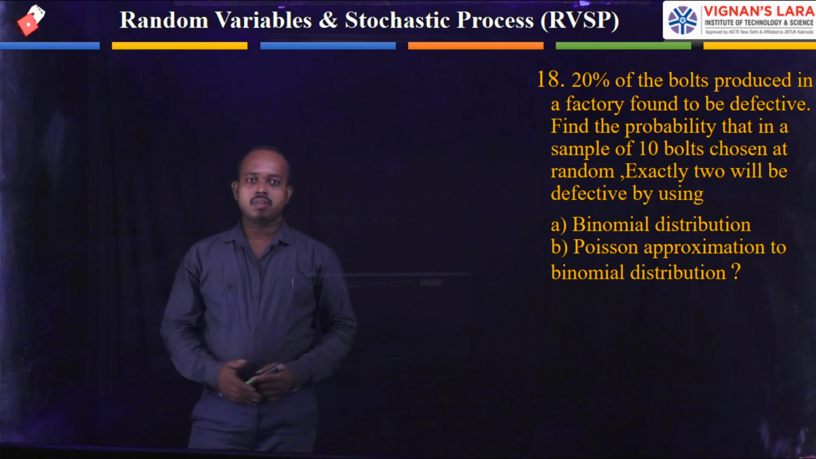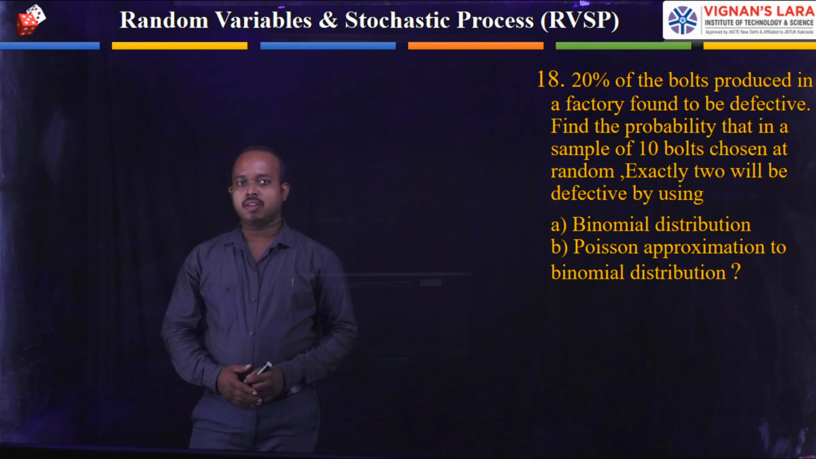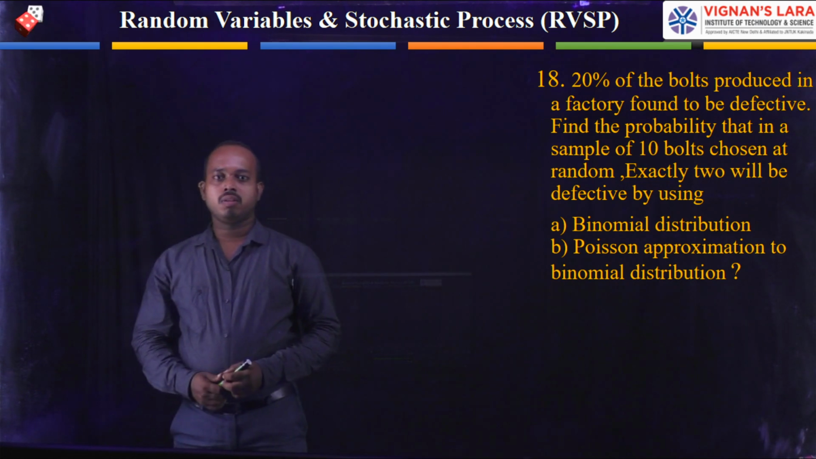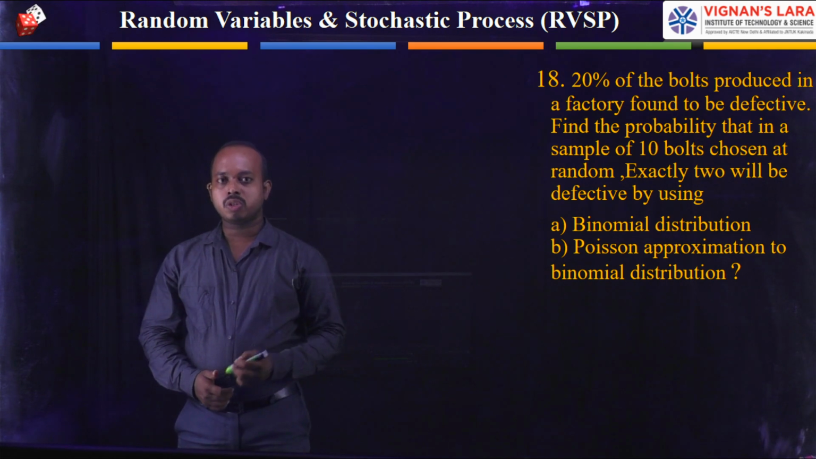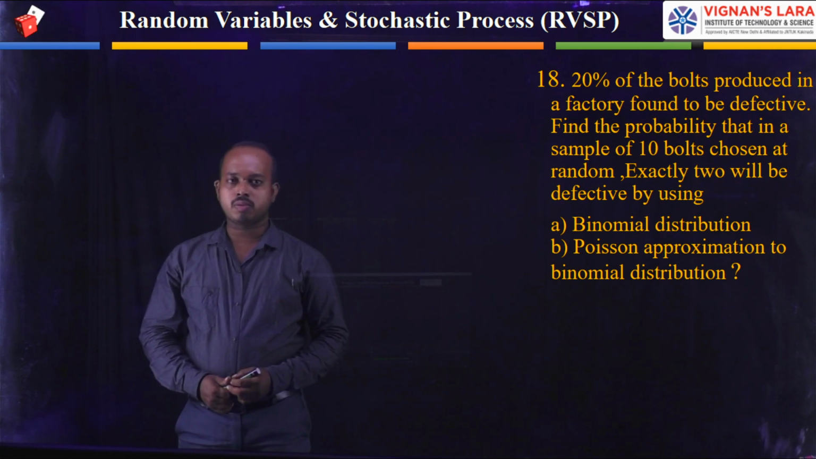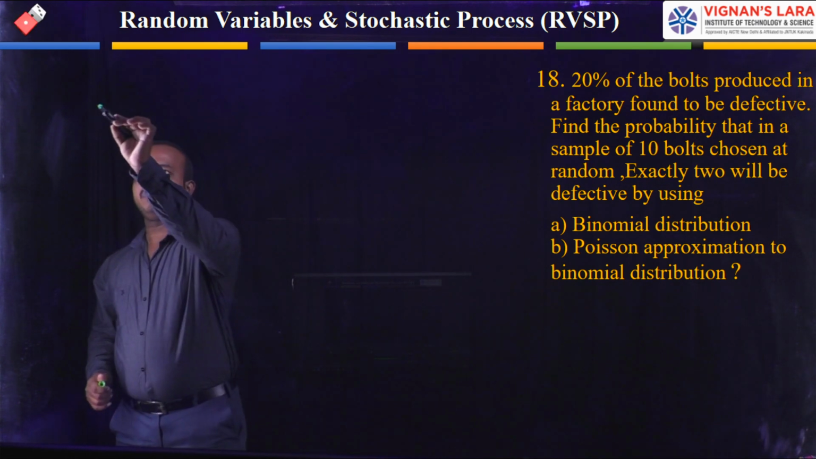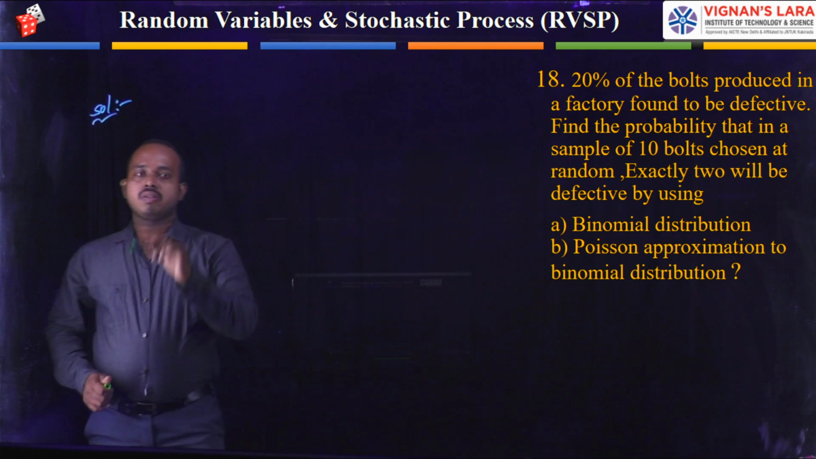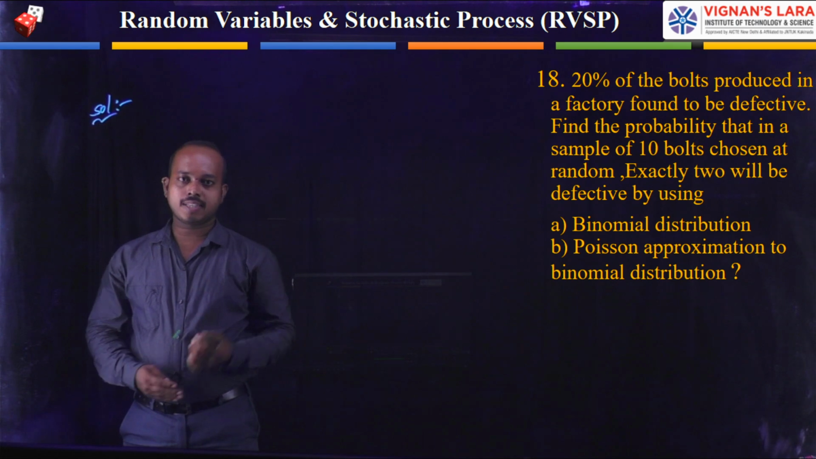In this one, the data given is that 20% of bolts produced in a factory are defective. From these, he is selecting 10 samples randomly, and exactly 2 will be defective. What is the distribution by using the binomial as well as the Poisson? First of all, I'm writing what data is given in this problem. 20% is defective bolts. Here the defective bolts is the success probability.